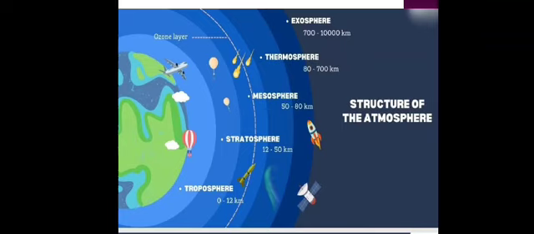Now the last one is the exosphere. This is the uppermost layer of the earth's atmosphere, which contains light gases like hydrogen and helium. The density of air is very low in this layer, and the temperature can reach up to 4500 degrees Celsius in this layer. This layer merges into outer space.